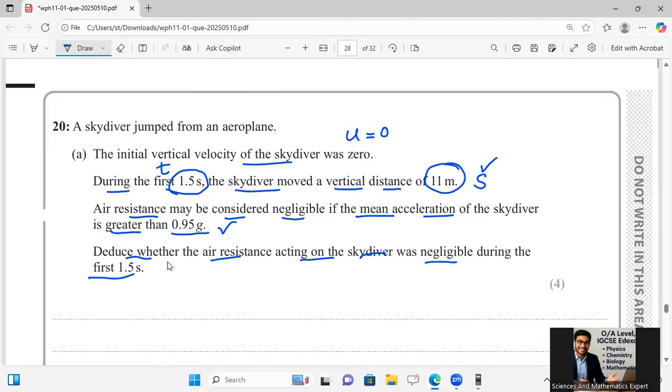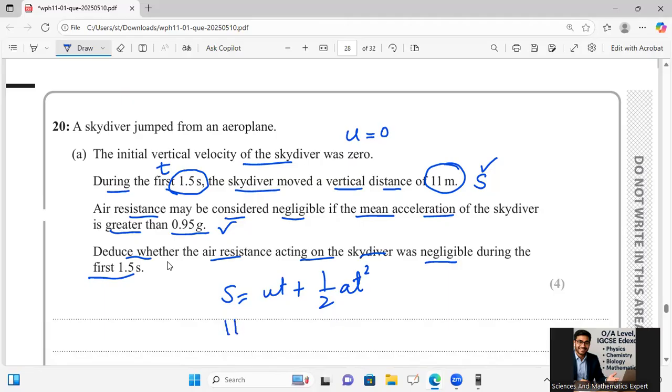So I will have to go for acceleration calculation here. Then I will say that S is equal to ut plus half at square. I'm going to make A the subject.